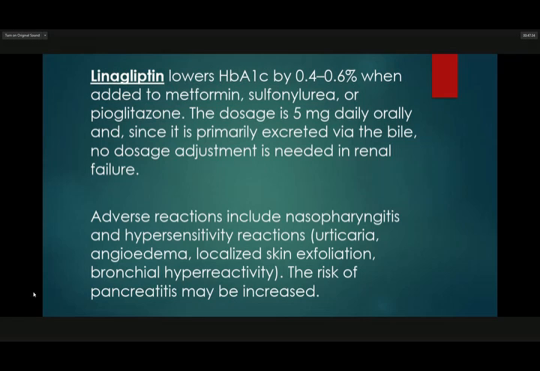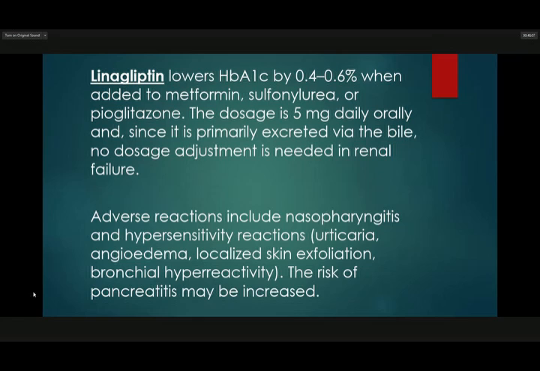Linagliptin lowers HbA1c by 0.4 to 0.6% when added to metformin, sulfonylurea, or pioglitazone. The dose is 5 mg daily orally. Since it is primarily excreted via the bile, no dosage adjustment is needed in renal failure.